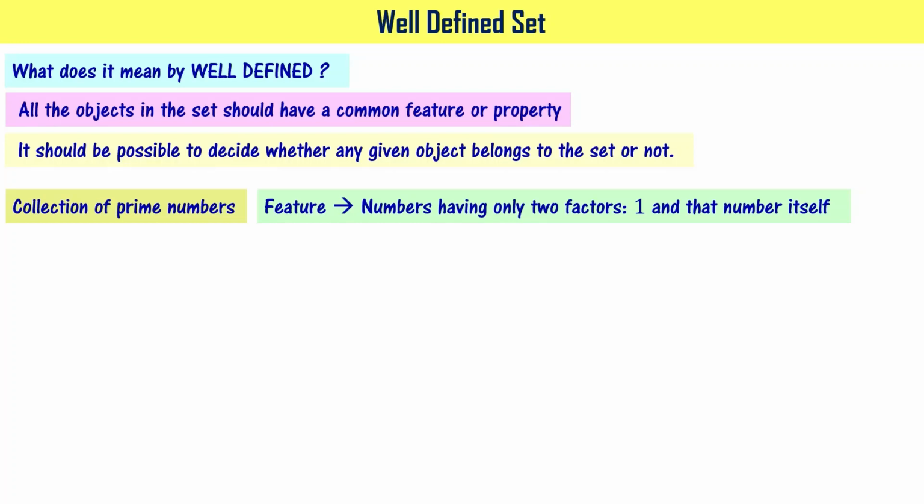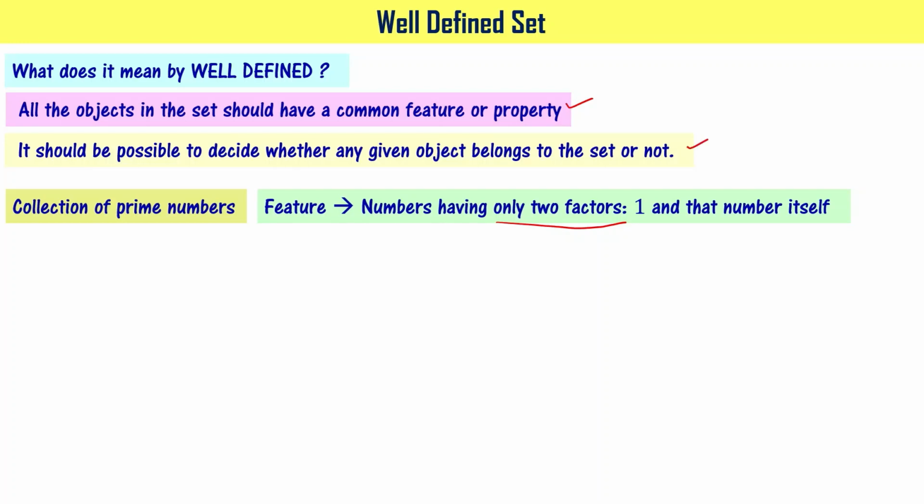If I'm giving you 4, then you find the factors. Those are 1, 2 and 4. So you have 3 factors now. So 2 is the extra factor in this particular case, right? Hence 4 cannot be a prime number. It means when you take the example of prime numbers, the common feature or the property we are looking for is only two factors, and based on that we are in a position to decide whether a given number belongs to the prime number set or not, right?